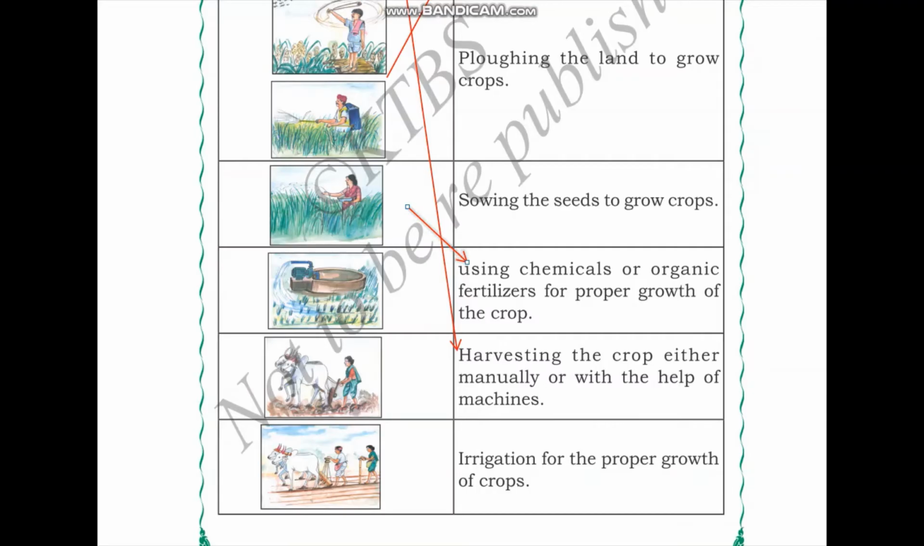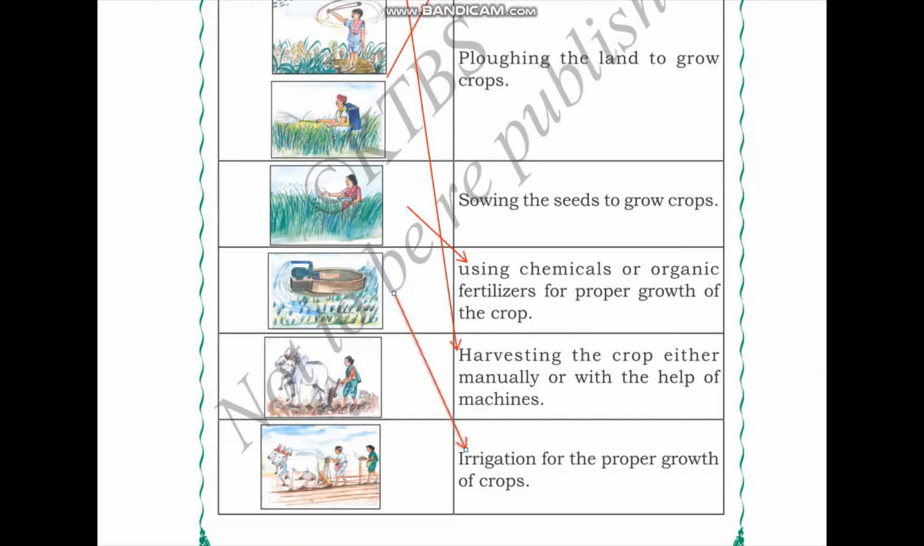In the next image, we see there is a water motor and that is supplying water to the field. Therefore, water is being supplied to the field through irrigation. So, we need to match this with the statement which says irrigation for the proper growth of plants.